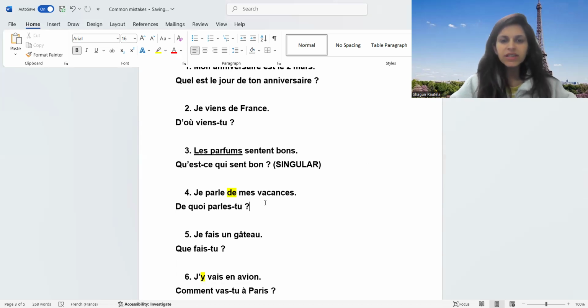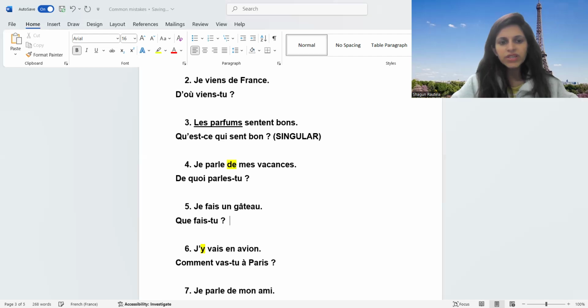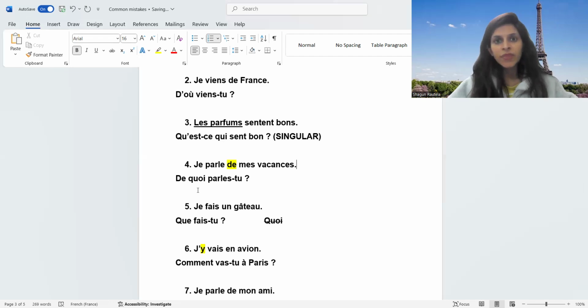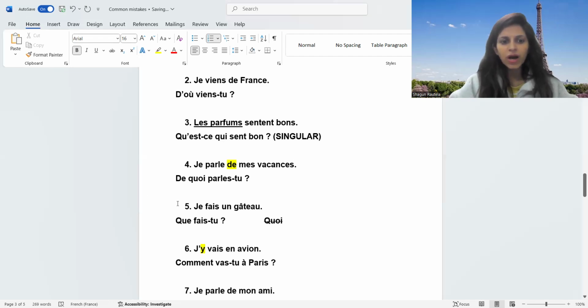If you see my next sentence, I'm making a cake. Here you cannot write "quoi". Okay, for this sentence, you cannot write "quoi" because "quoi" is what? The students generally write "quoi" for this also. "Quoi" can only come with prepositions: "de quoi", "pourquoi", "en quoi", "à quoi". Okay, it can only come with preposition. Single "what" is going to come without preposition. I'm making a cake. What are you making? That is "que". Okay, either you can write "que" or even "qu'est-ce" is correct.